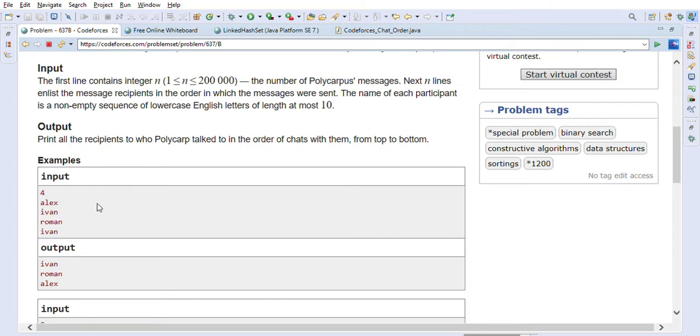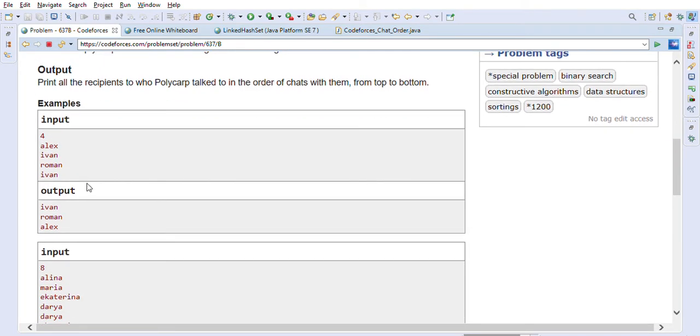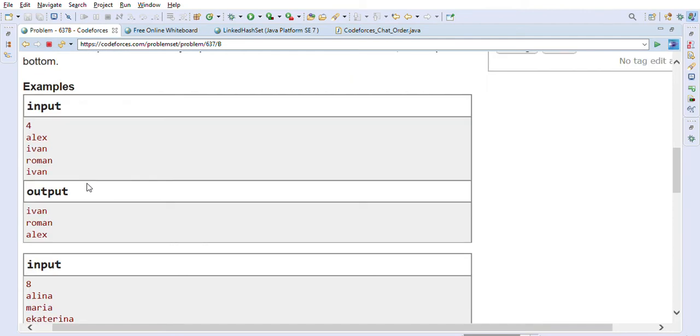So for example, if you look at the first example that is given here, let me make this bigger. He is sending a message first to Alex, then Ivan, then Roman, and then Ivan again, right? So he sent 4 messages. Now the chat list always maintains the order, so the last message will be on the top. This is the last message he sent, so this will be on the top, as you can see in the output, Ivan.